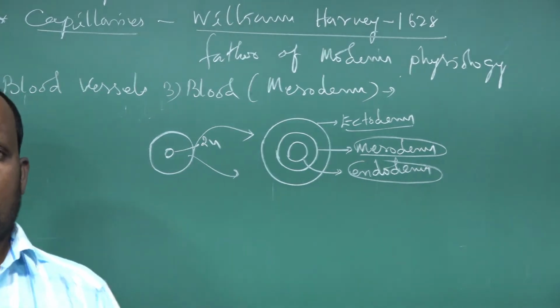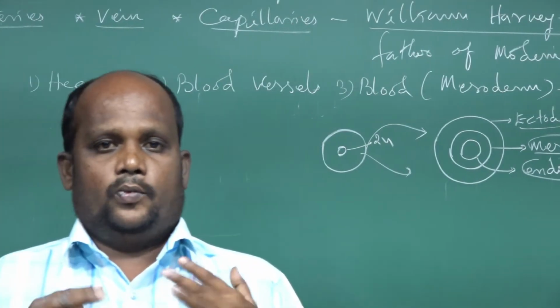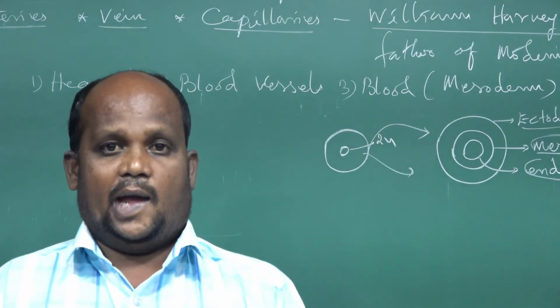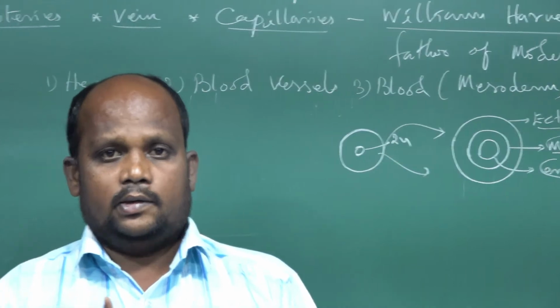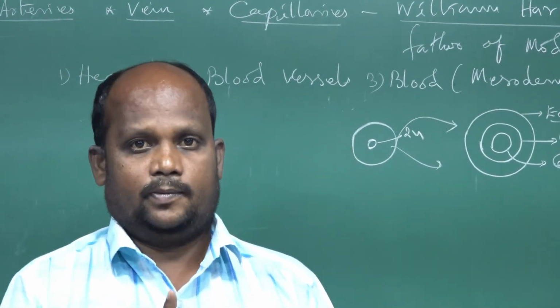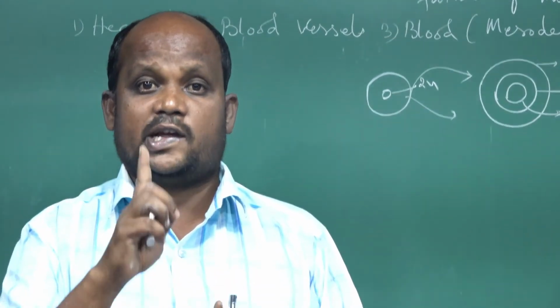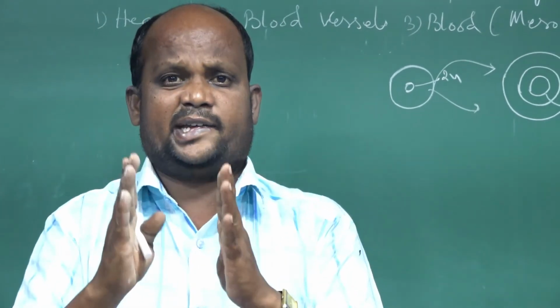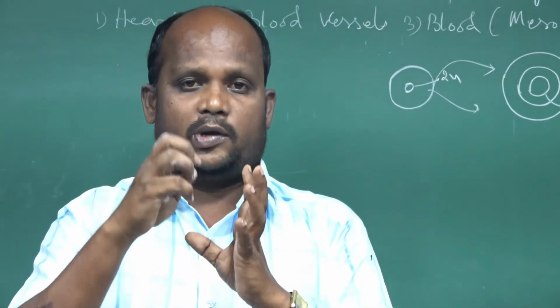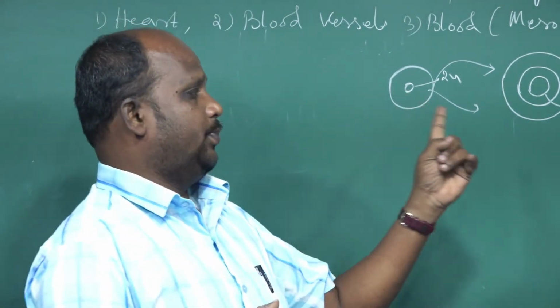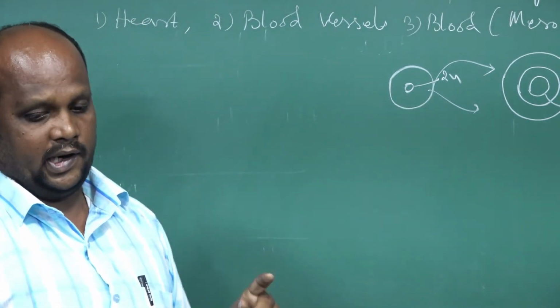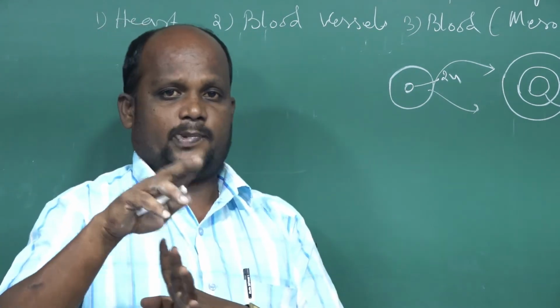You know one thing? The human embryo forms three primary germ layers, and among them many organs develop. The heart is the first organ to develop from the human embryo. Which organ develops first? The heart is the first organ. So the heart is more important. Later I will explain the heart.